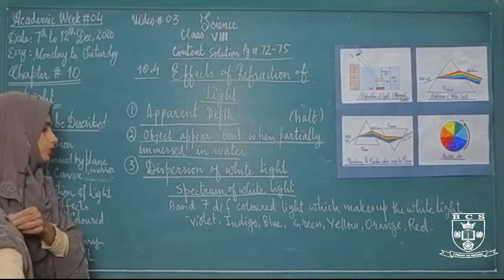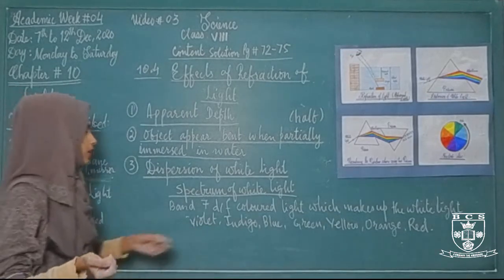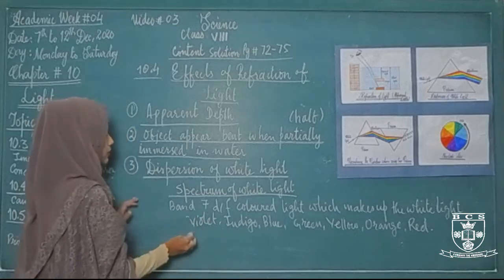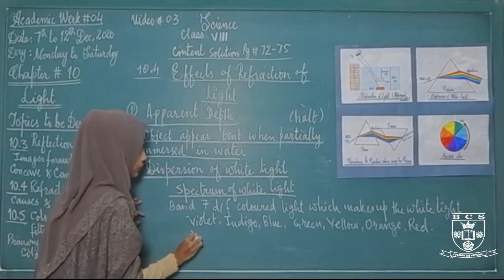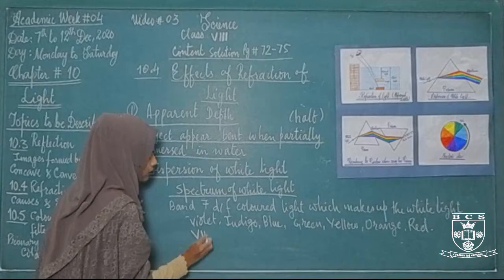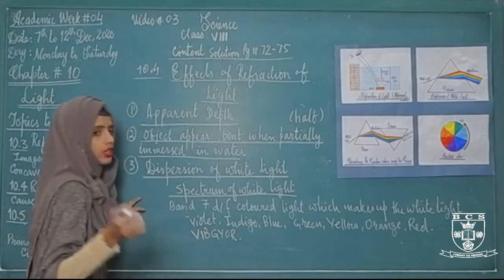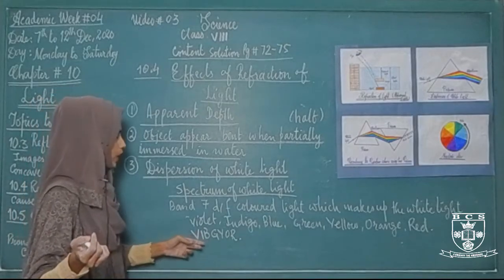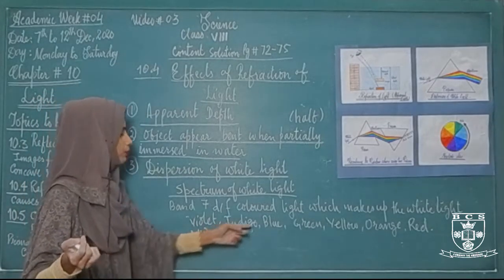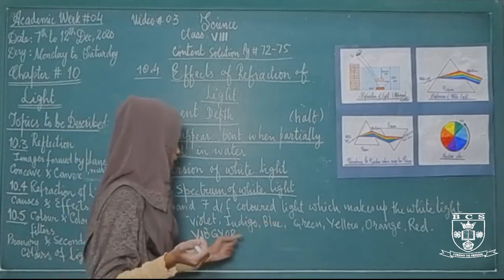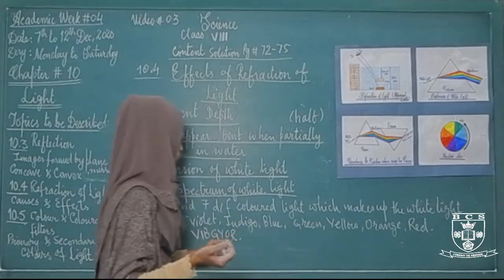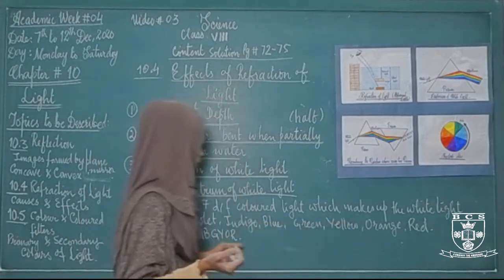If you want to remember their arrangement, then there are basically 2 codes. The first code is VIBGYOR. V violet, I indigo, B blue, G green, Y yellow, O orange and R red.